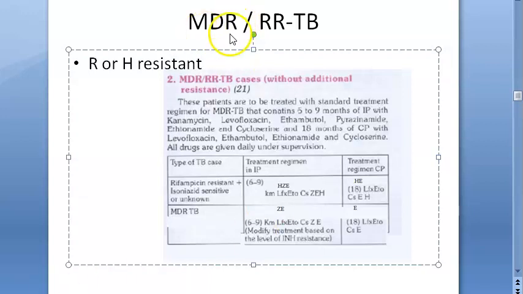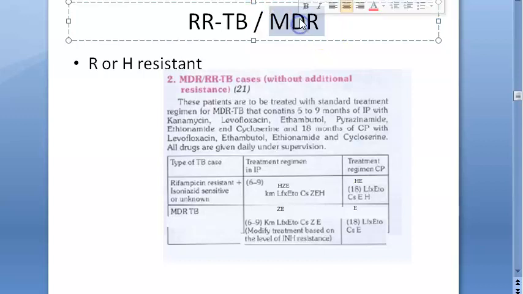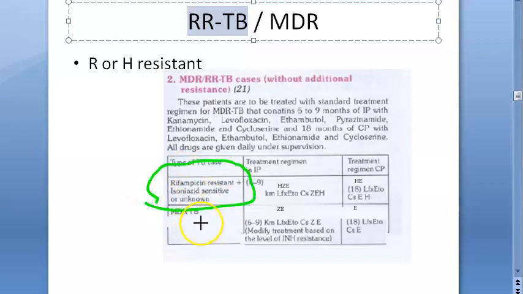Hello people, in this video we want to look at the treatment for multi-drug resistant TB. First of all, there is something called rifampicin resistant tuberculosis. Then you have multi-drug resistant tuberculosis, which is resistant to two things, multi. Either it will be resistant to both rifampicin and isoniazid, then it is multi-drug resistant. But if it is resistant to rifampicin but sensitive to isoniazid, then you have rifampicin resistant but isoniazid sensitive tuberculosis.